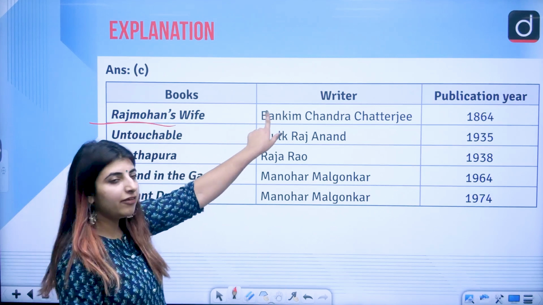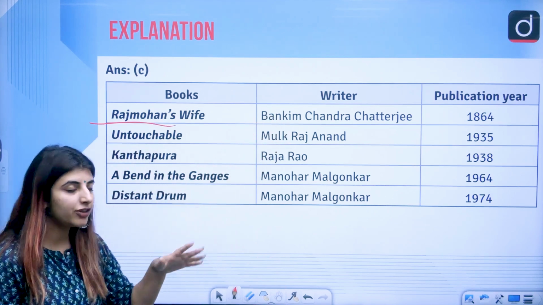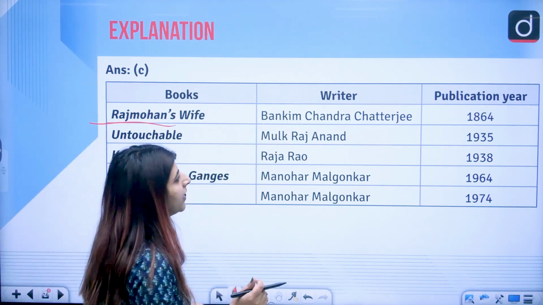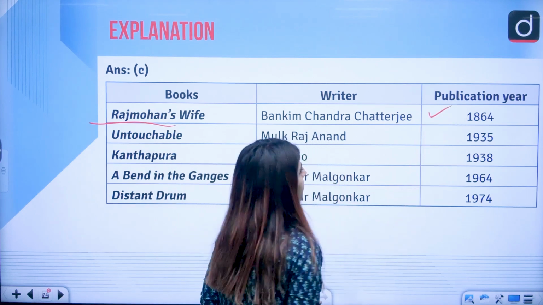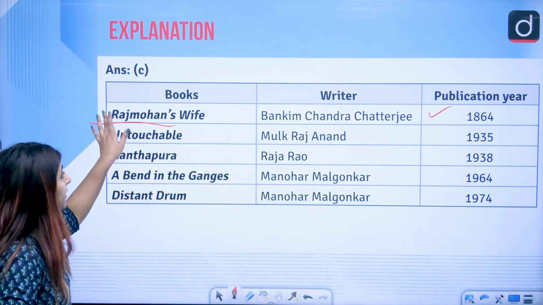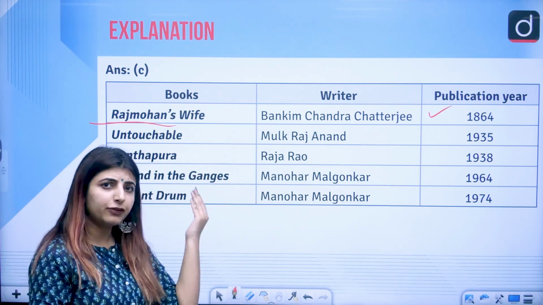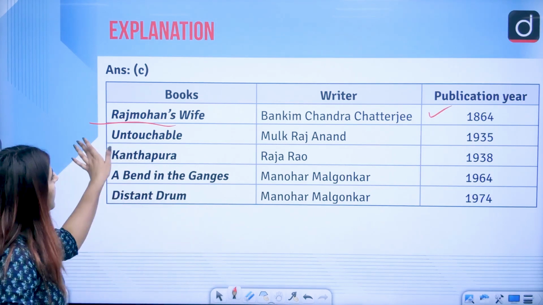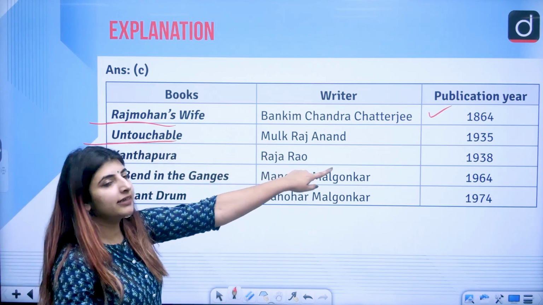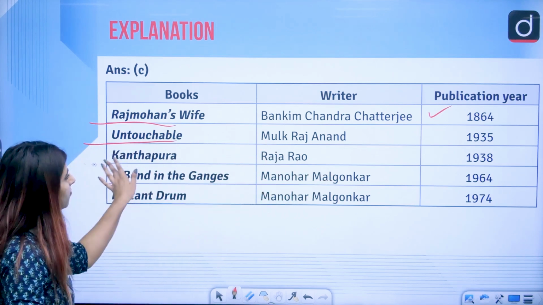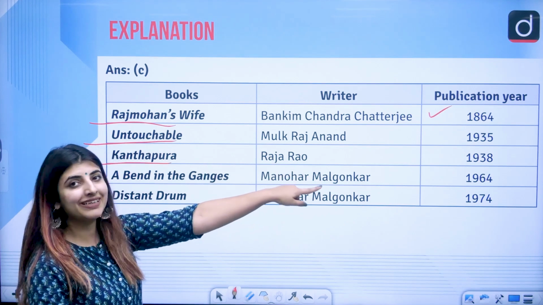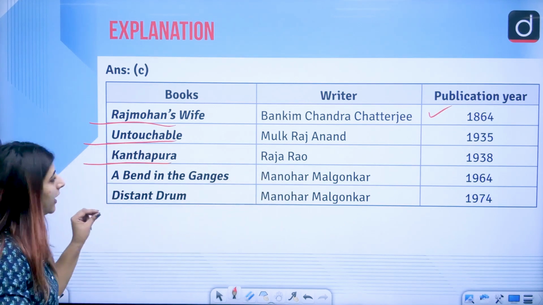So, Rajmohan's Wife, written by Bankim Chandra Chatterjee or Bankim Chandra Chattopadhyay in 1864. Of course it came first, and it is known as the first novel written in English, correct? So of course it will be the first one to be published. Untouchable, Mulk Raj Anand, 1935. Kanthapura, Raja Rao, 1938, of course after Untouchable.